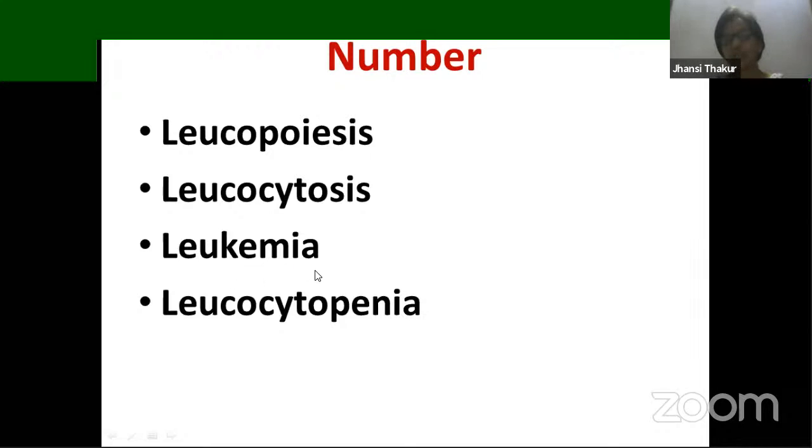Abnormal increase in WBCs, that condition is called leukemia. As we have seen yesterday in RBCs, polycythemia, which is nothing but a type of cancer. In the same way, leukemia is also a type of cancer. A lower number of WBCs than the average range that is needed, that condition is called leukocytopenia.